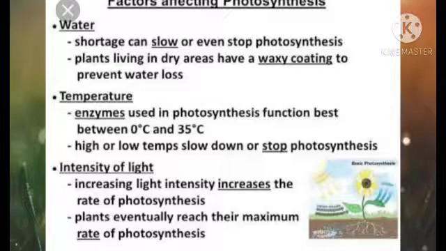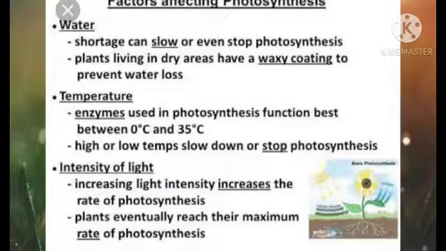So next we have temperature. A temperature of 20 to 35 degrees Celsius is extremely suitable for photosynthesis. When the temperature is low, the enzymes are not activated.